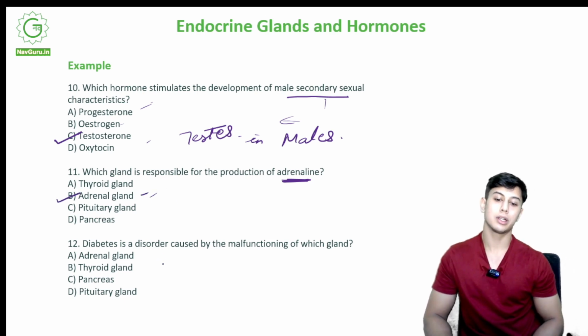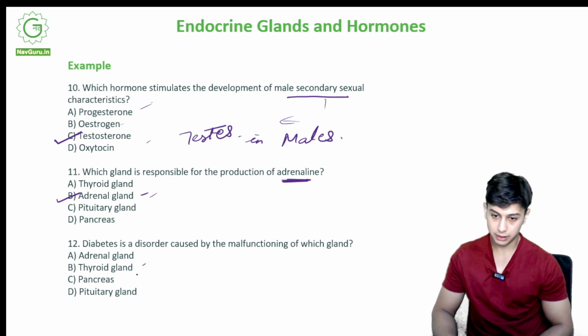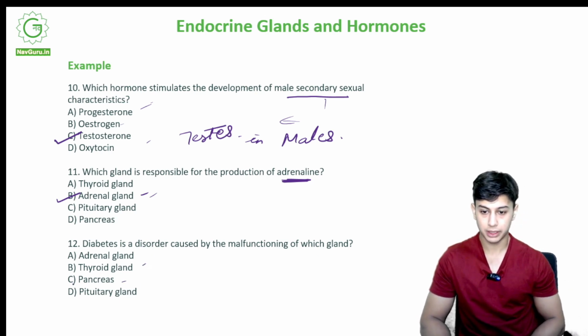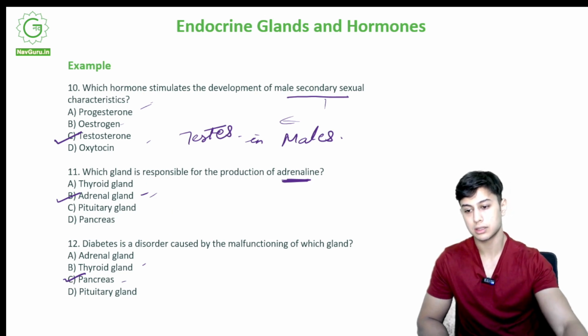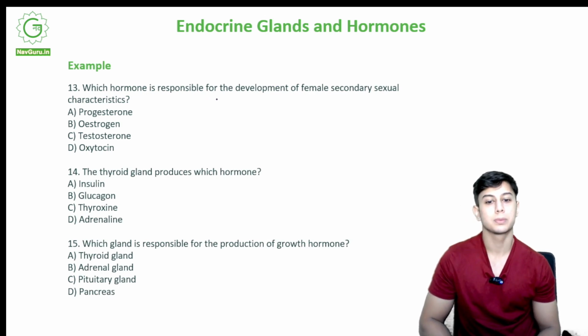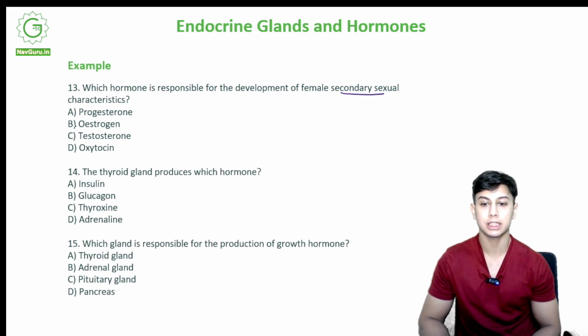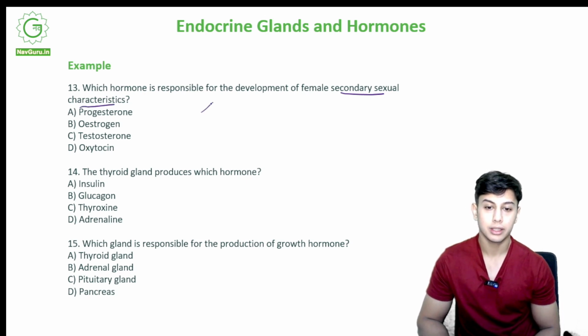Diabetes is a disorder caused by the malfunctioning of which gland? Adrenal gland, thyroid gland, pancreas, pituitary gland. It is C, pancreas. Which hormone is responsible for the development of female secondary sexual characteristics? The female characteristics.